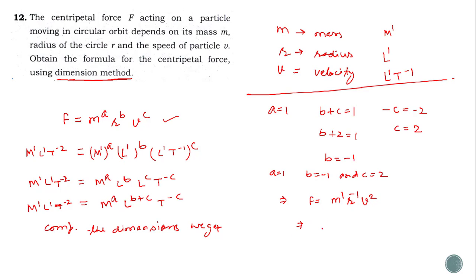So writing this, F is equal to m v squared divided by r, which is the required relation. So this was question number 12, and this is the relation which was required.